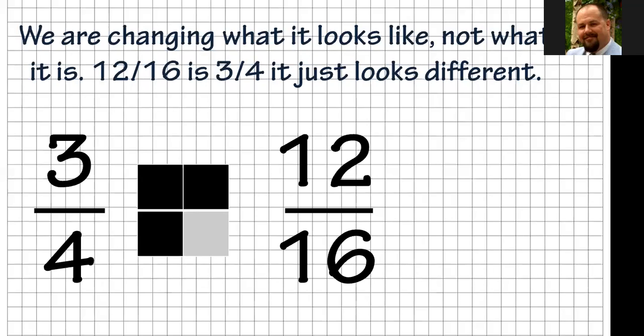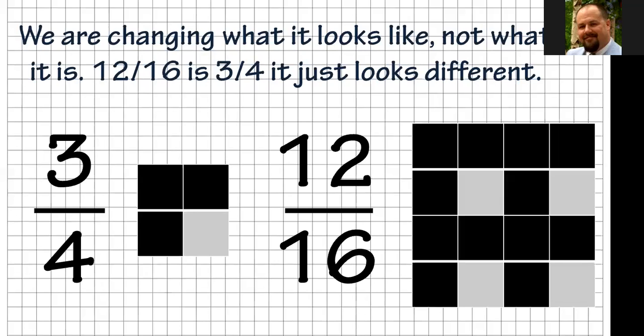Now to make it equivalent to the 12/16, we are multiplying it. We're taking that same 3/4 and we're putting it up there 4 times. So you can see I just took the squares and I just copied them on there 4 times. The top corner, there's 3 black ones and 1 gray. In the top right corner, there's 3 black squares and 1 gray. The bottom left corner, there's 3 black squares, 1 gray, and then there's 3 black squares and 1 gray in the bottom right. So you see all those, it's just the same thing.